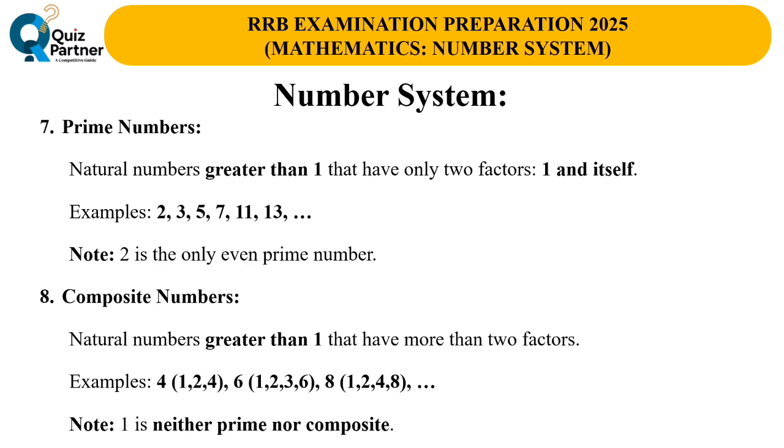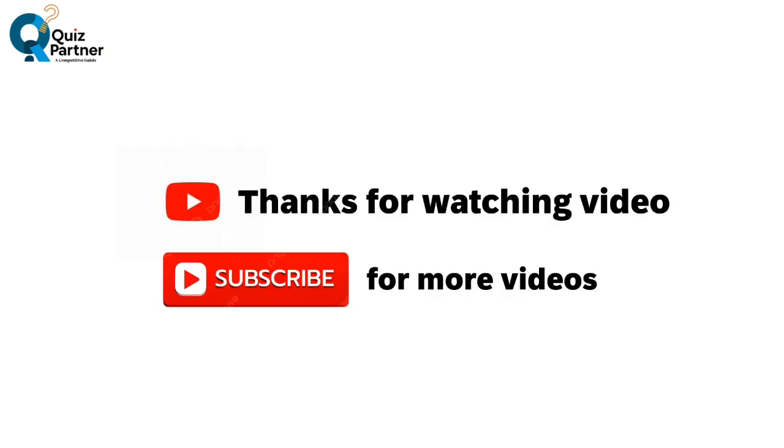On the other hand, we have composite numbers. These are numbers that have more than two factors. For example, 4 is composite because its factors are 1, 2, and 4. Similarly, 6 has factors 1, 2, 3, and 6. It's important to note that 1 is neither prime nor composite because it has only one factor, itself. By understanding these different types of numbers, we can easily classify and work with them in mathematics and real-life applications.